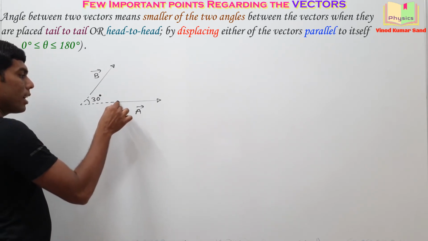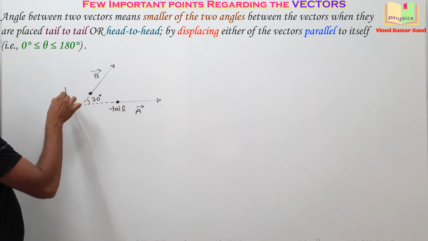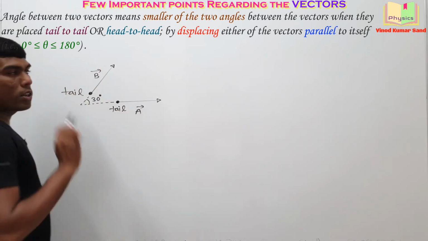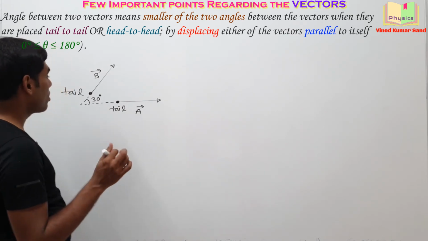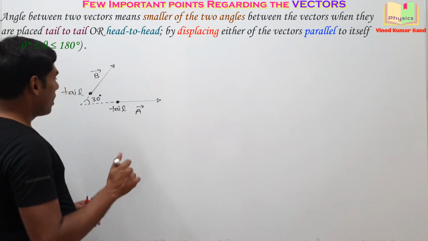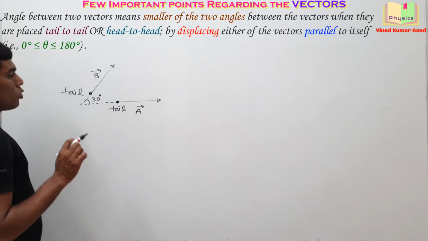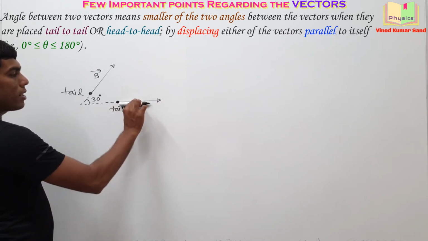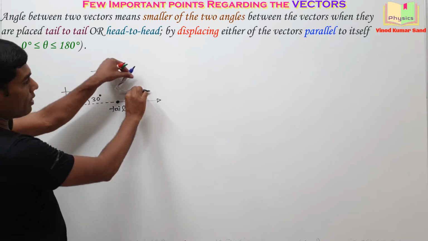Here is the tail of A vector. Here is the tail of B vector. According to the given statement, in order to find the angle between two vectors, we should put them tail to tail or head to head meeting by displacing the vectors parallel to themselves. So what I'll do, I'll displace the A vector a little bit up here and I'll displace the B vector a little bit here.